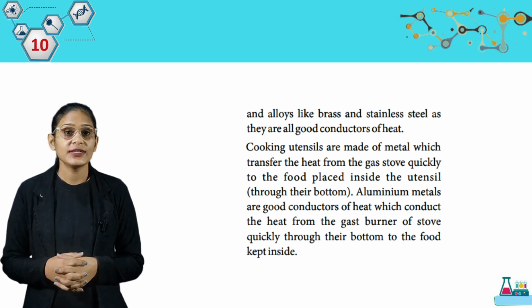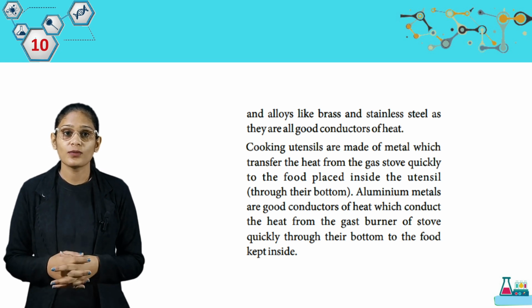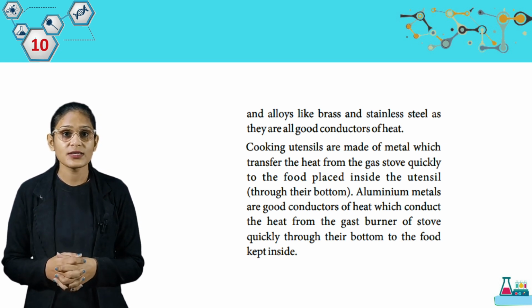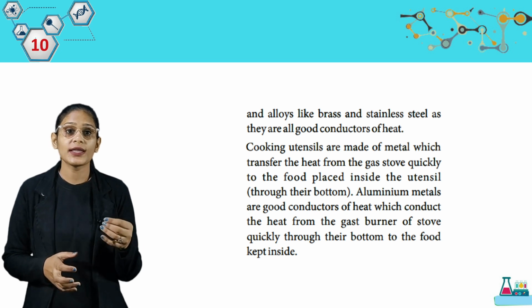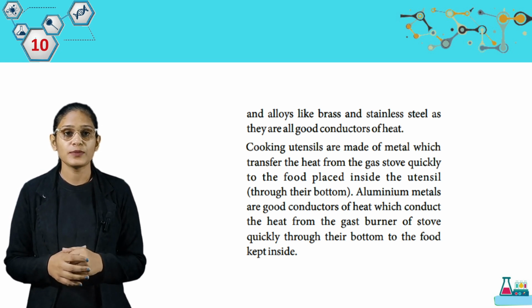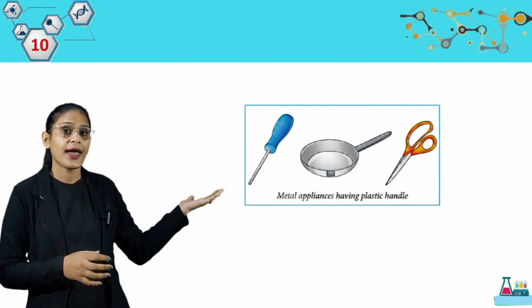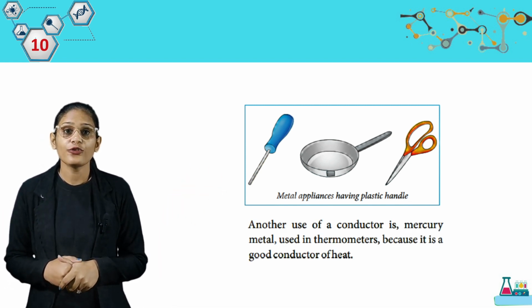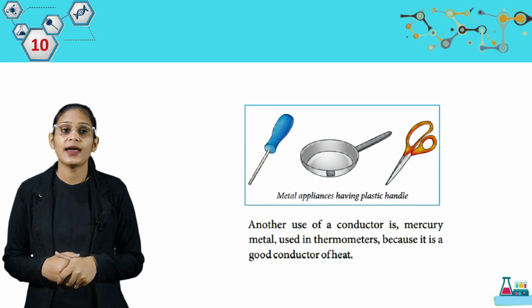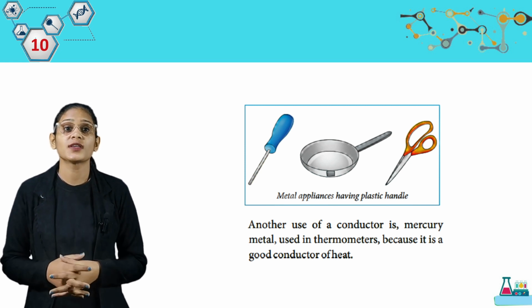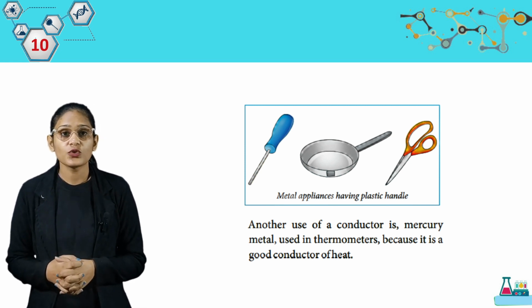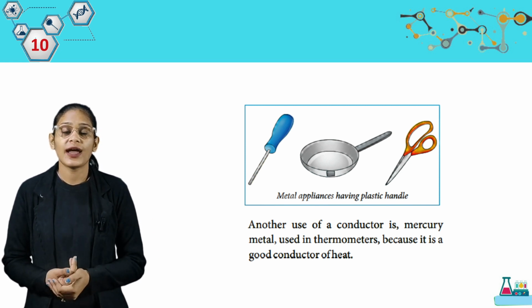Aluminium metals are good conductors of heat which conduct the heat from the gas burner of a stove quickly through the bottom to the food kept inside. Now look at these pictures. We have metal appliances having plastic handles. Another use of conductor is mercury metal used in thermometers because it is a good conductor of heat. So students, these are some good conductors of heat and their uses.